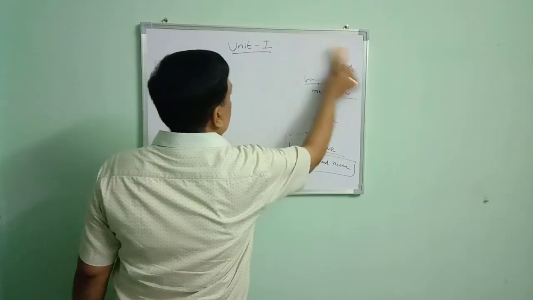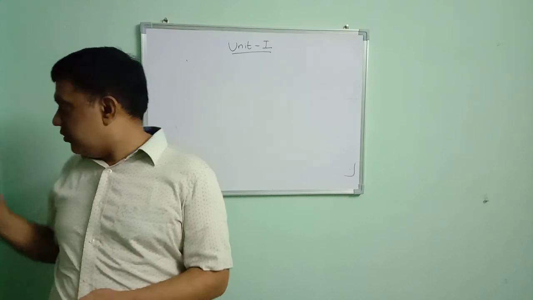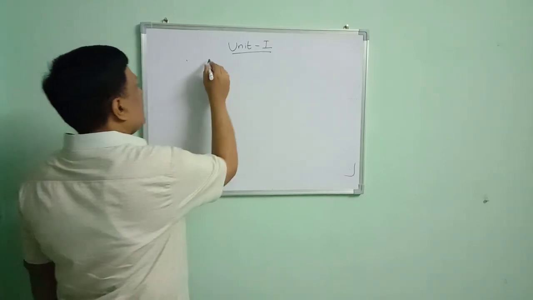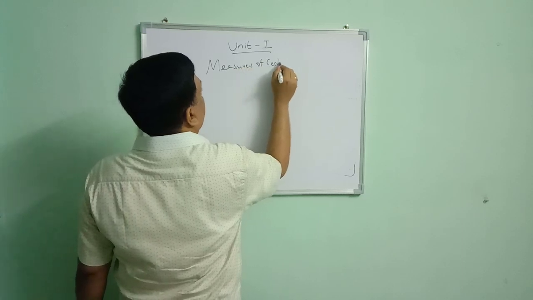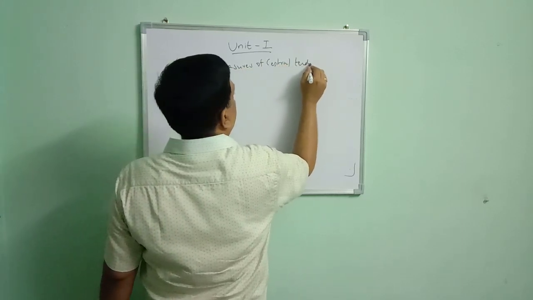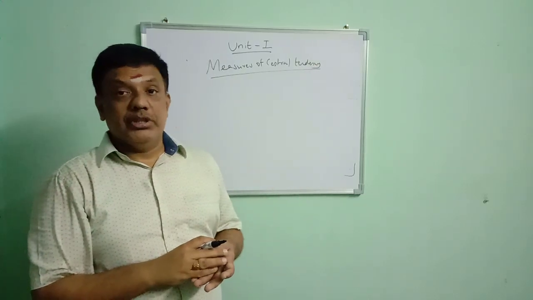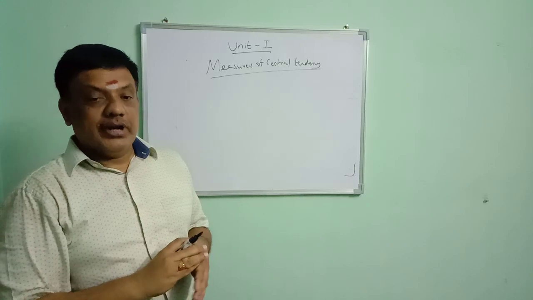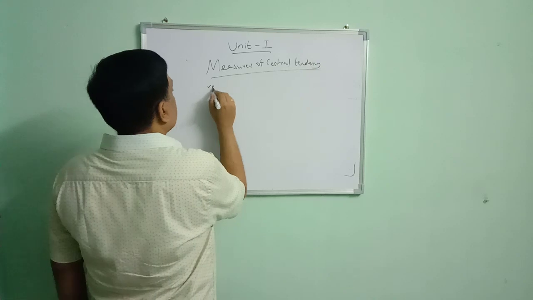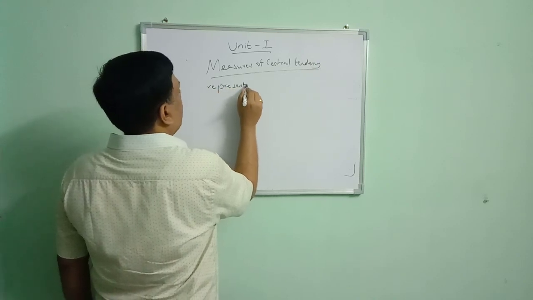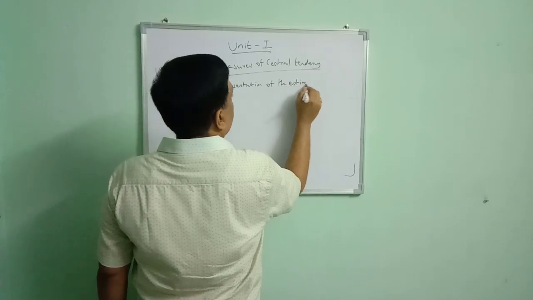Next, we are going to move to measures of central tendency. What is a measure of central tendency? It is a representative of the entire data. First, we collected the data, then we classified it, then we put it in the form of a table. For analyzing, we use measures of central tendency, which is a representation of the entire data.